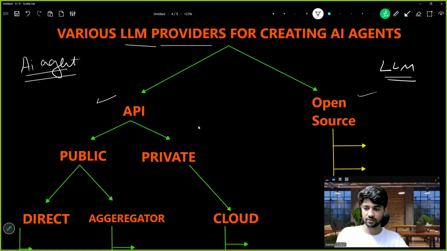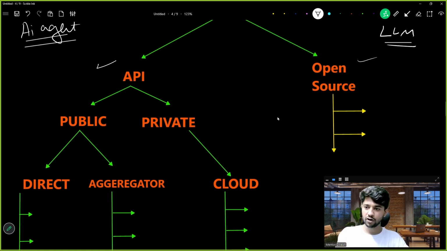When we talk about the free source, of course, free has its own limitations. When you want to use open source, you should have a good, high-power computer system. Your computer should be very powerful. You should have a good GPU, good processing power, right? And who gives you this way of open source models, open source brains? One is Hugging Face.